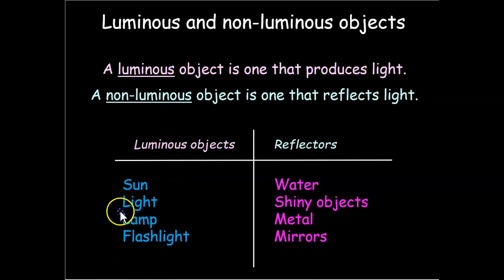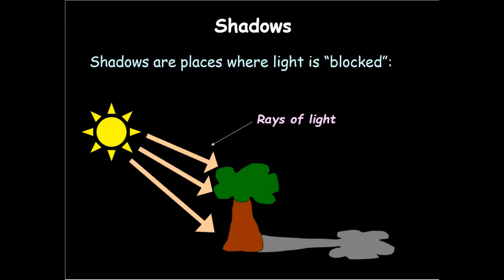Now, because light travels in a straight line or straight path, if there's an object in the way of the path of the light, it is blocked. The light cannot shine through.